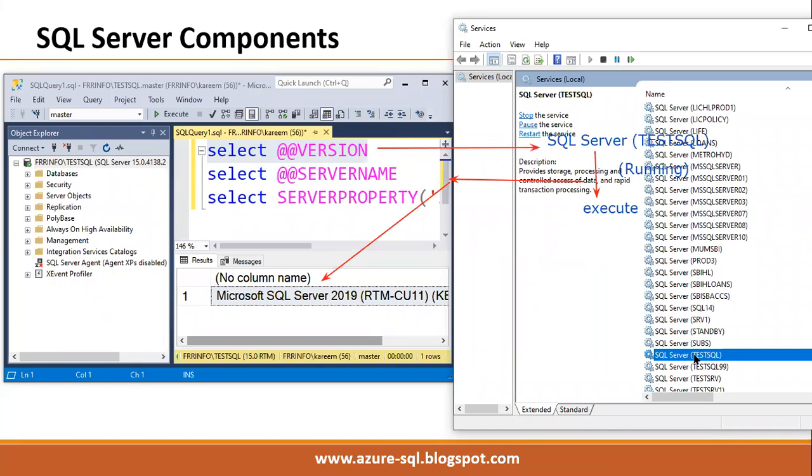How are we connecting to SQL Server here? Any doubts, please?